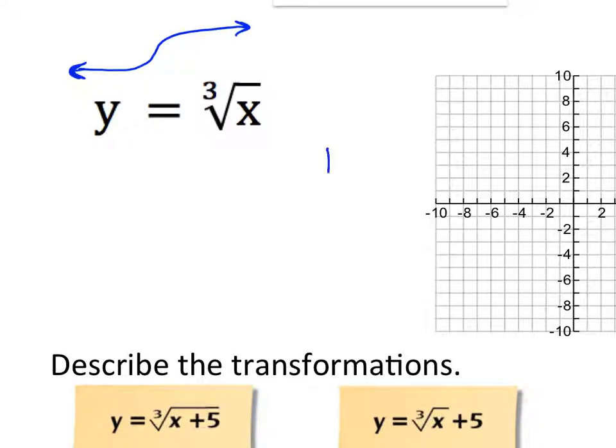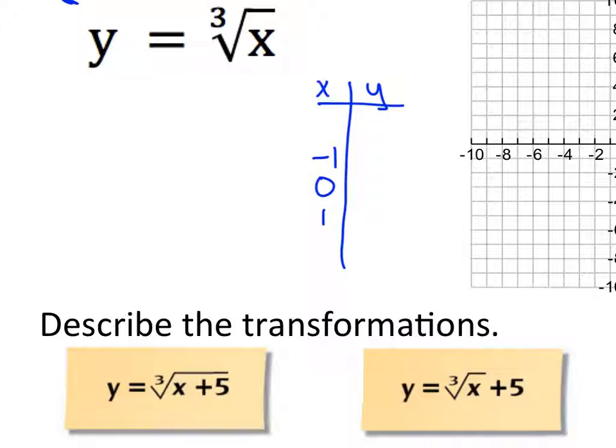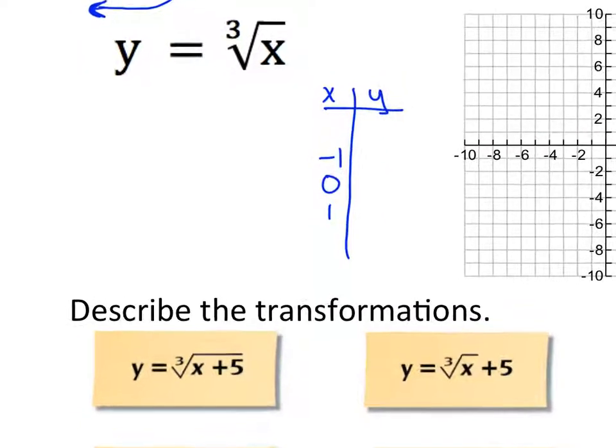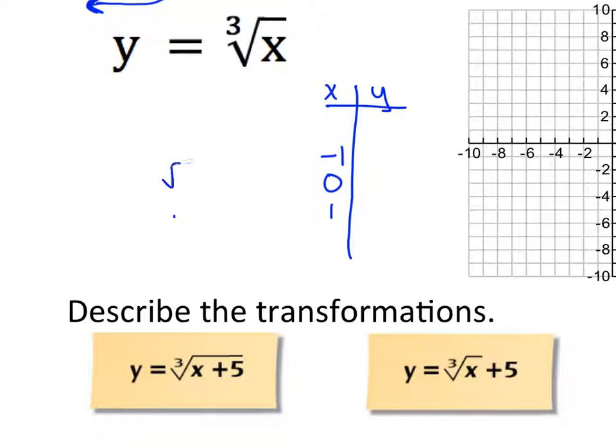And then let's look at the parent function points. So x, y. And let's start with 0, 1, and -1. And then we'll think a little more about the other two in a minute. So y equals cube root of x. Okay, so the cube root, what is the cube root of 0? 0. Any root of 0 is 0. And what is the cube root of 1? 1. Good. What is the cube root of -1?